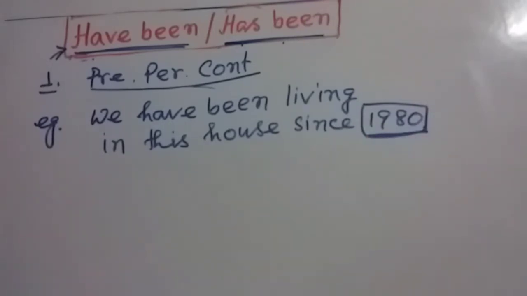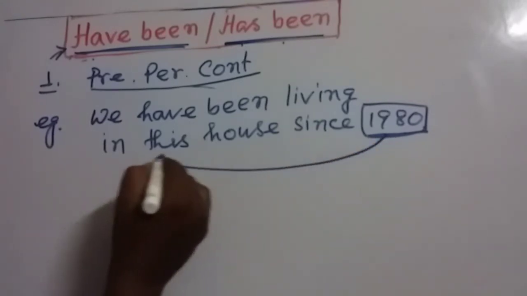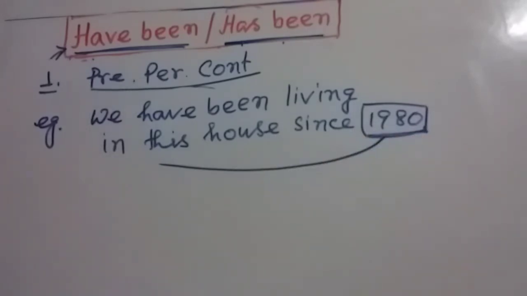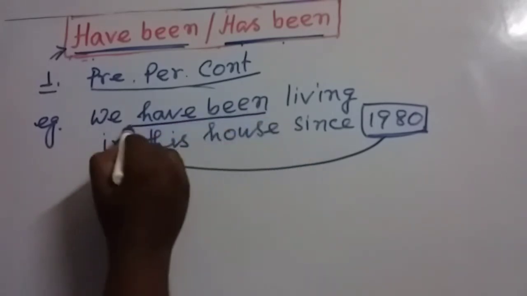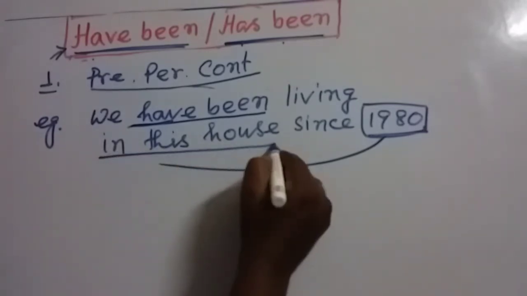You can see 1980, it means it's a past time, and there is a relation with the present time or present situation. We are living in the same house since 1980. My dear friends, in this situation we use present perfect continuous tense, or you can say have been. We have been, then the verb with ing, and after that if there is any object or complement.